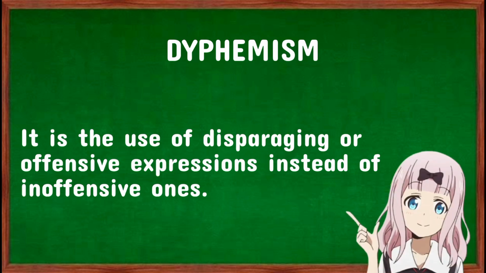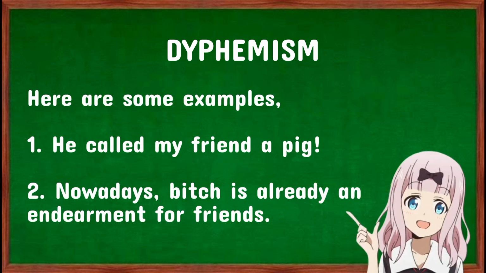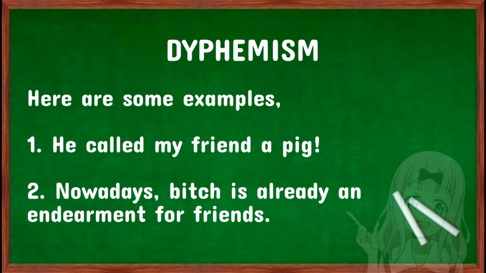Dysphemism. This is the opposite of euphemism. It is the use of disparaging or offensive expressions instead of inoffensive ones. Here are some examples. He called my friend a pig, and nowadays, bitch is already an endearment for friends.